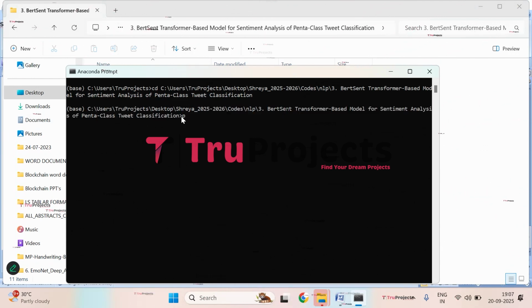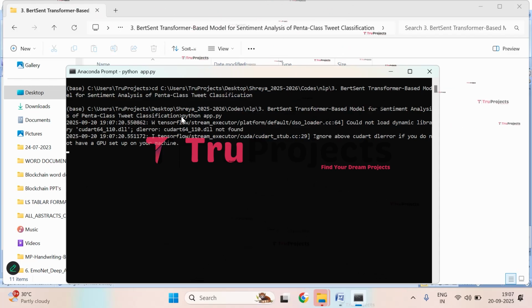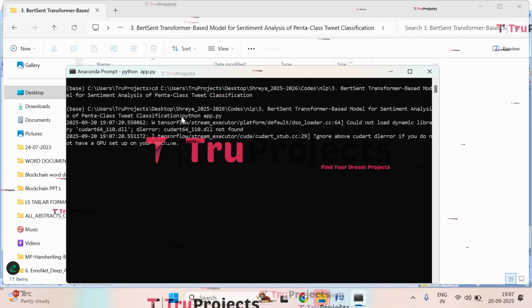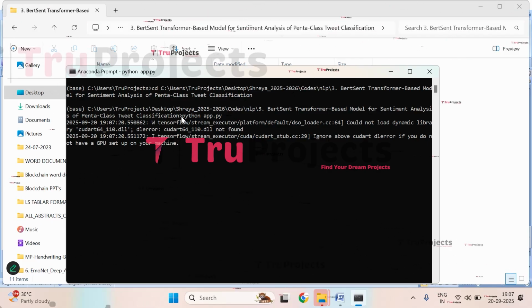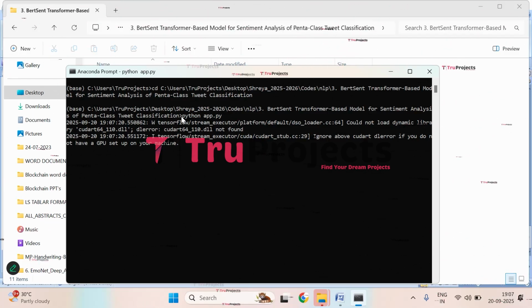Now compile the app.py file, that is by giving python space app.py, and click on enter. This command will execute the Python script and perform a runtime check for any syntax errors or logical issues. After running the app.py file, the Flask framework will host the application locally at the default address, which is the localhost and the port, unless configured differently. So just wait for a while. File is being compiled.